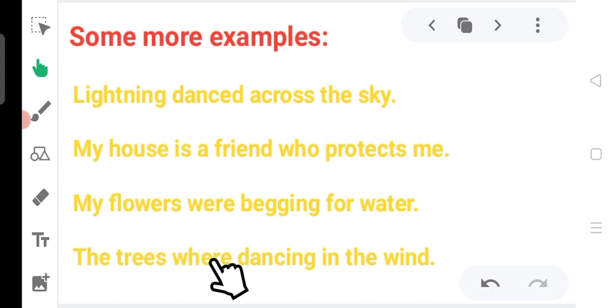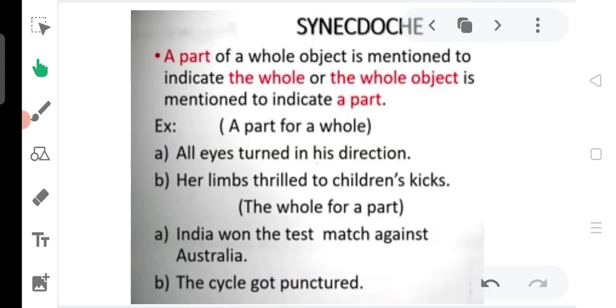The trees were dancing in the wind. Dance is a quality of humans, but it is given to trees. Actually, the trees move in the wind, and that is compared to dancing. Okay, clear? So the tip for personification is that whenever a lifeless body is given the quality of humans, it is a personification. Next, let us move on to synecdoche.